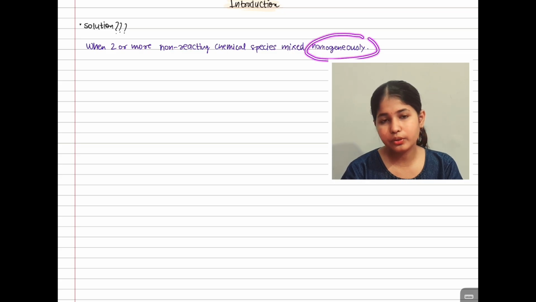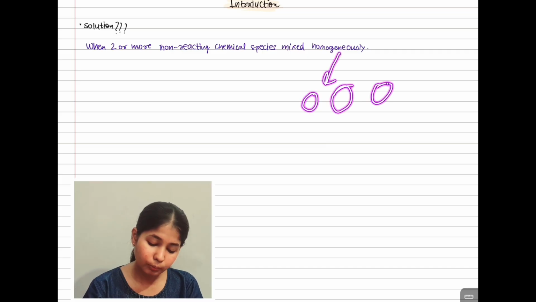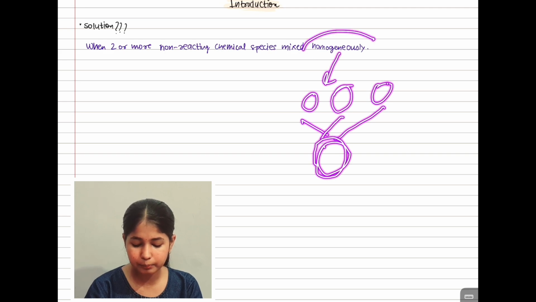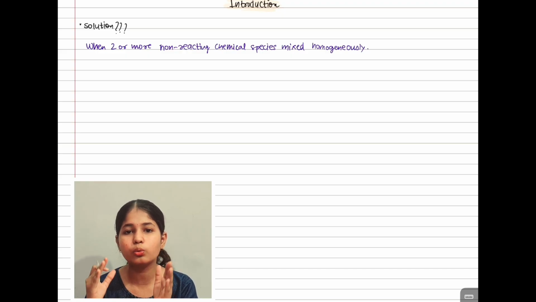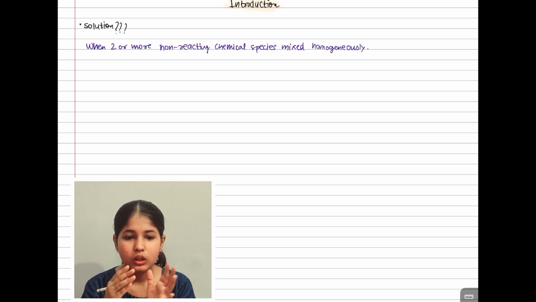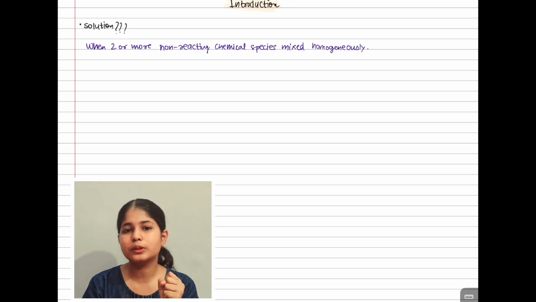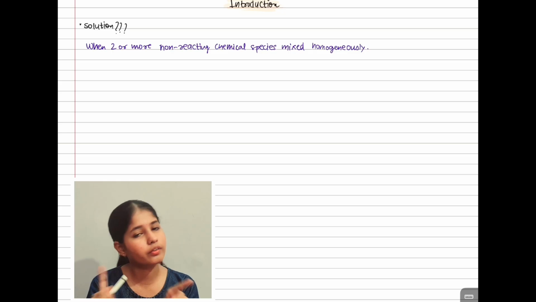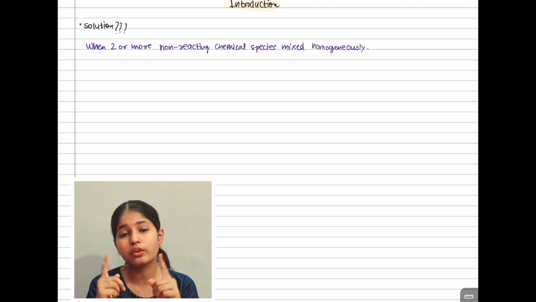Do you know what is meant by a homogeneous substance, or a non-homogeneous substance? Homogeneous means the components are mixed together. ठीक है, so what is meant by homogeneously? Homogeneous means all the components are uniform throughout the resultant. ठीक है, and non-reacting chemical species means they are chemical species but they will not react with each other. I'm not saying they will never react, they will just not react with each other.